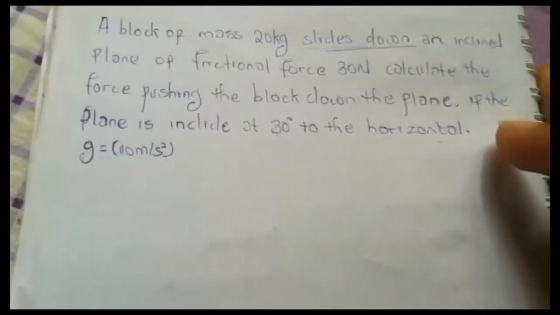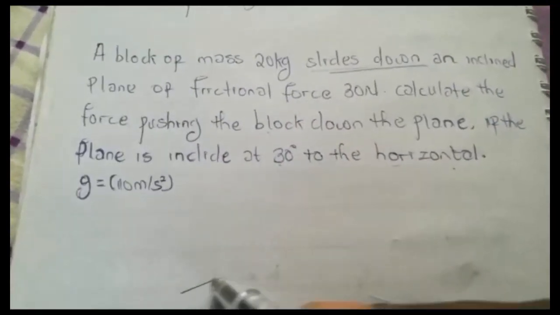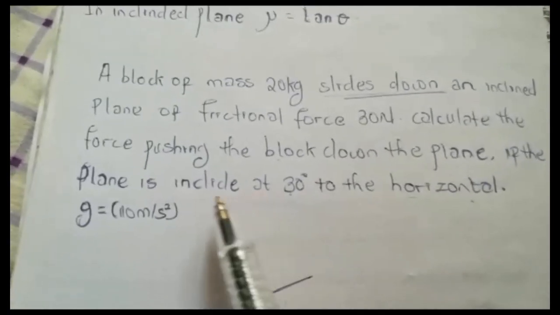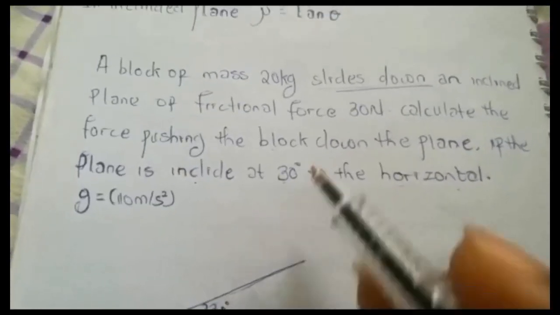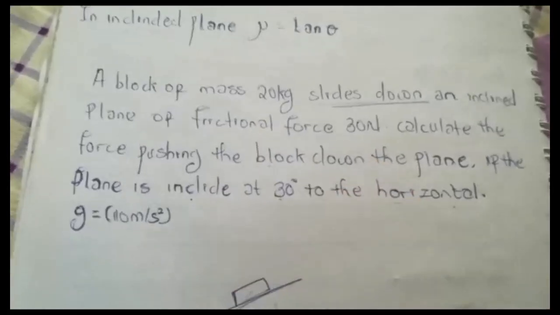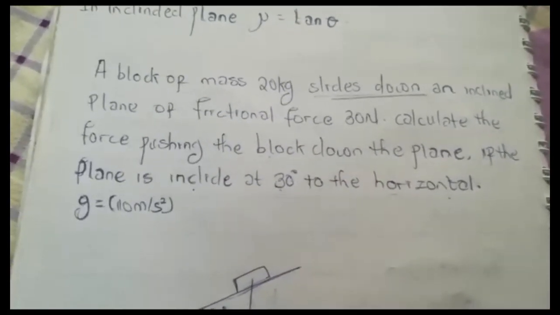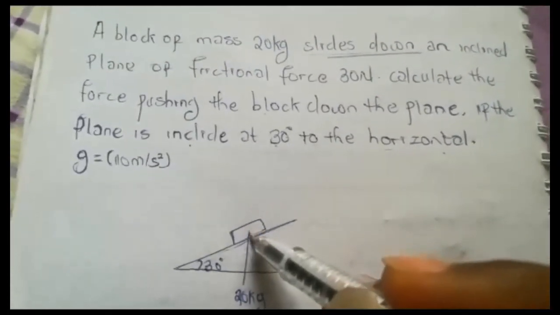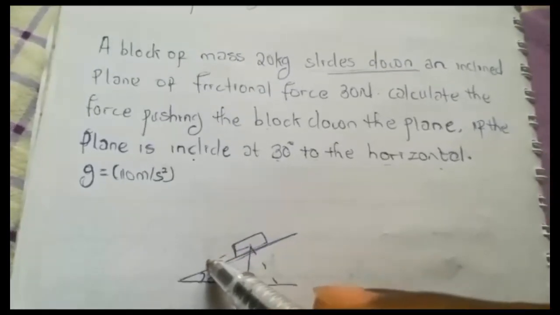So let's represent this in a diagram. A block of mass 20 kg. Let's draw the inclined plane, inclined at 30 degrees. This is the block of mass 20 kg. Now don't forget to draw the components of the weight.